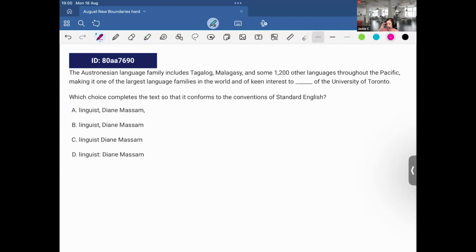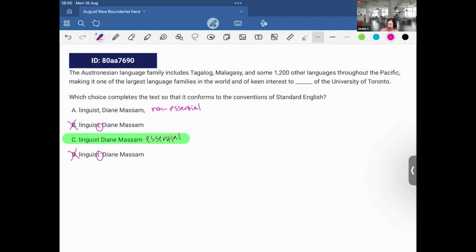For these ones, we have to see if it's going to be essential information. Sorry. Essential would be no commas, and non-essential would have commas. When I'm dealing with a title or name placement, a colon is not going to be the answer, and one comma we can also always eliminate. So here, when I read it, I just know it's already C.